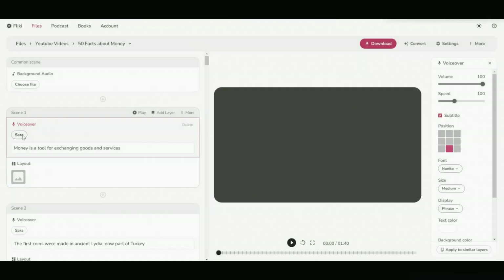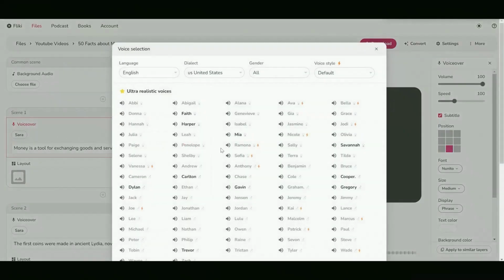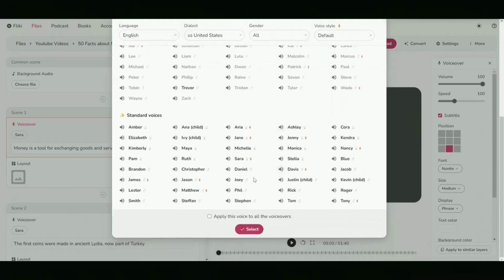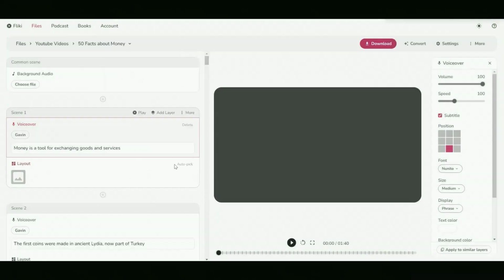Now it's time to change the voice. As you can see, I have a lot of voices since I have the standard plan. In this case, I'm going to choose Gavin's voice. Video content using lifelike AI voices in less than a minute. That wasn't me, that was Gavin. He literally has the same voice as me. Apply to all the voiceovers and let's continue.